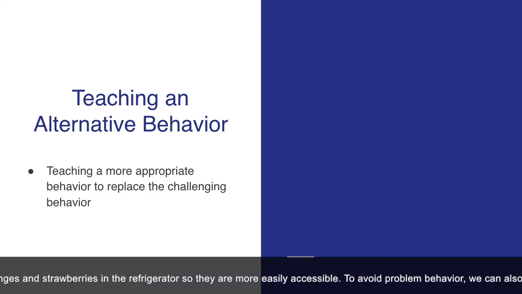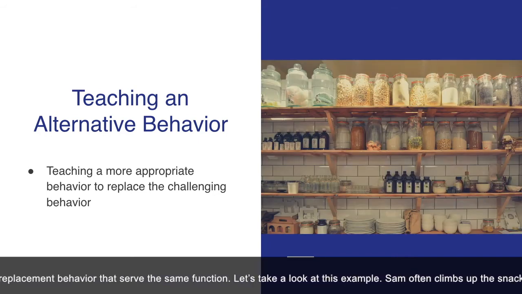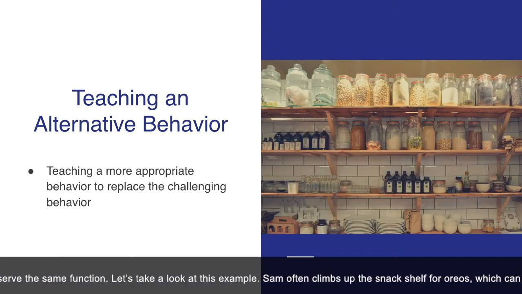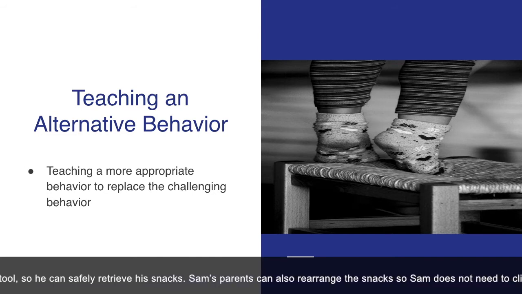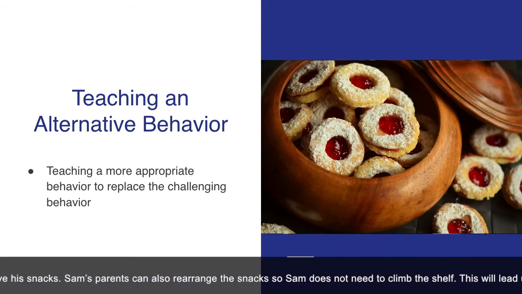To avoid problem behavior, we can also teach the individual replacement behavior that serves the same function. Let's take a look at this example. Sam often climbs up the snack shelf for Oreos, which can result in serious physical injuries. His parents can teach him how to use a stool so he can safely retrieve his snacks. Sam's parents can also rearrange the snacks so Sam does not need to climb the shelf.